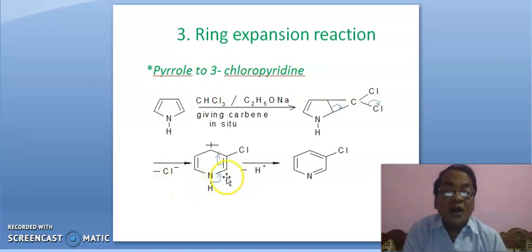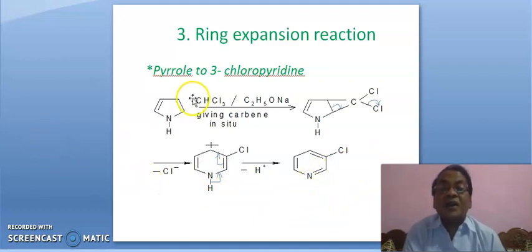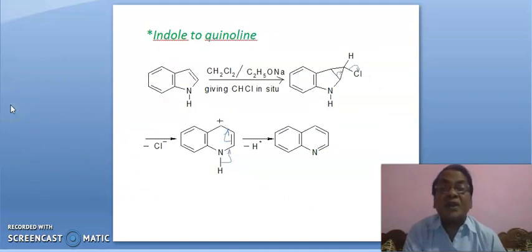Now this hydrogen bond will break in this fashion, giving a proton, and then this bond will break and shift in this fashion, leading to this. It happens due to aromatization, and you are getting 3-chloropyridine.